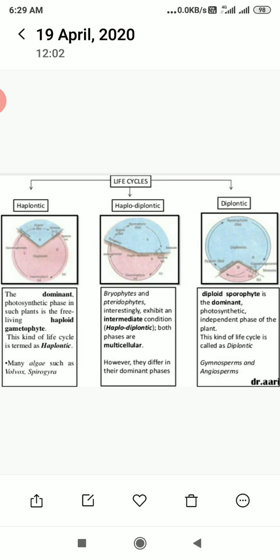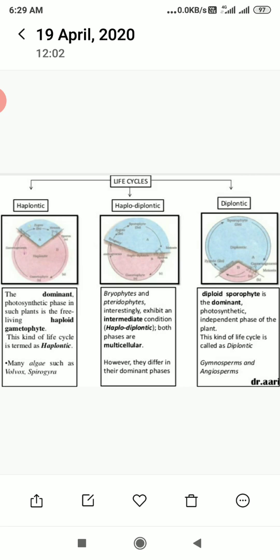This is simple. If we consider the lifespan of a plant to be 1 year, then in the duration of 12 months, the stage, whether gametophyte or sporophyte, in which the plant spends the maximum part of its life is considered its haplontic, diplontic or haplodiplontic life cycle. First we are going to discuss the haplontic life cycle.